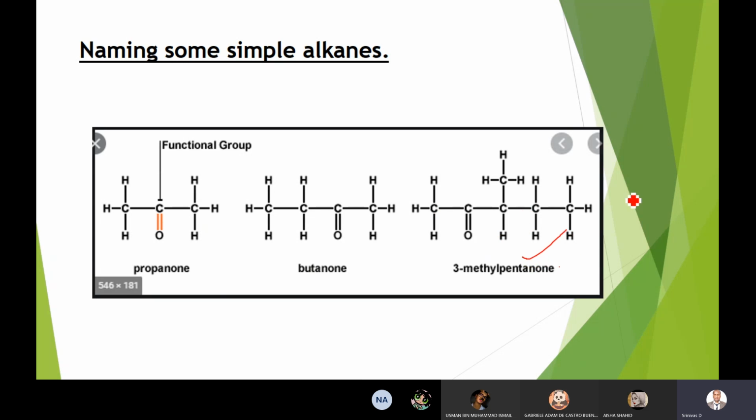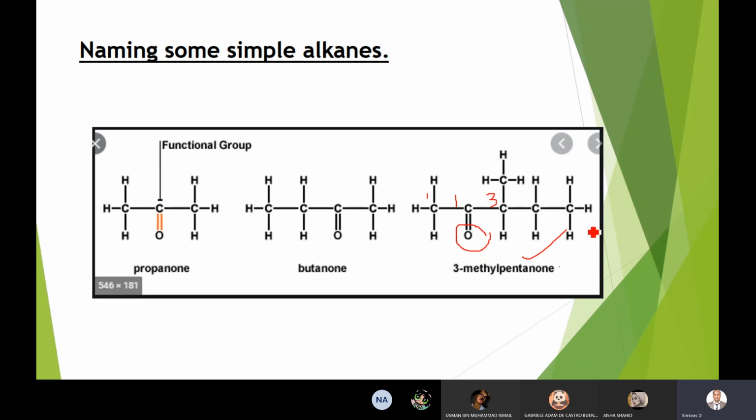For example, this compound has 5 carbons. You have to start numbering in such a way that the carbons with the functional groups get the least number. From here, 1, 2, 3.